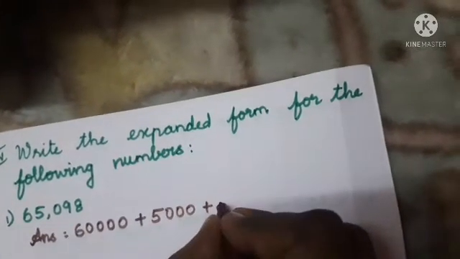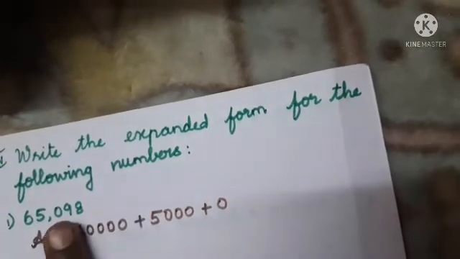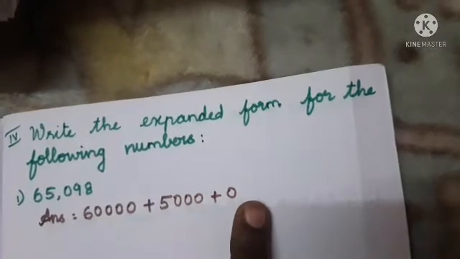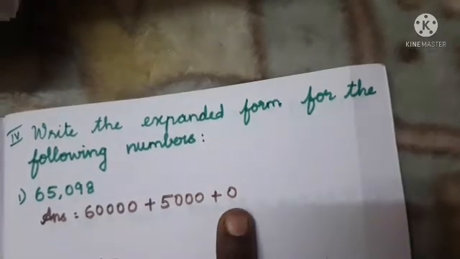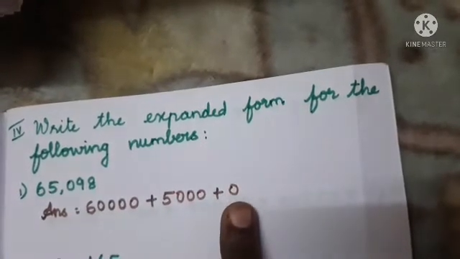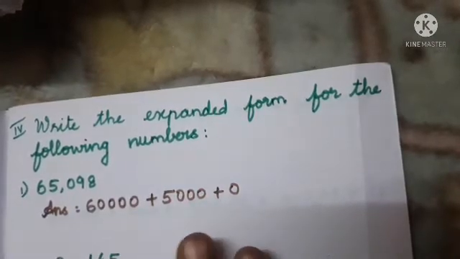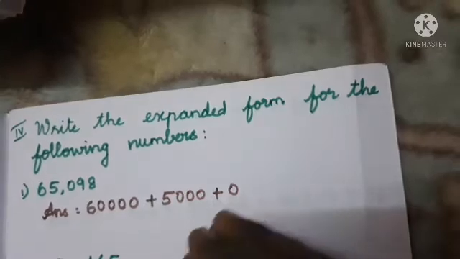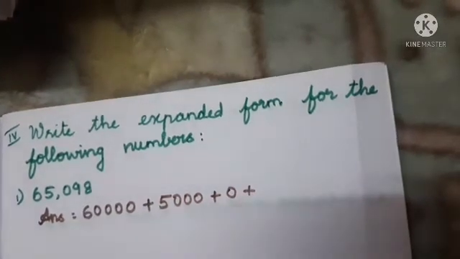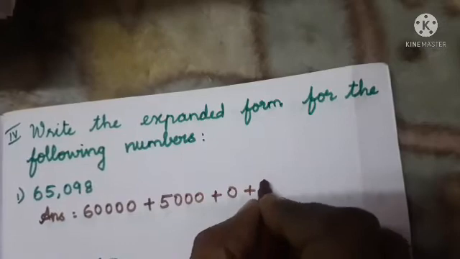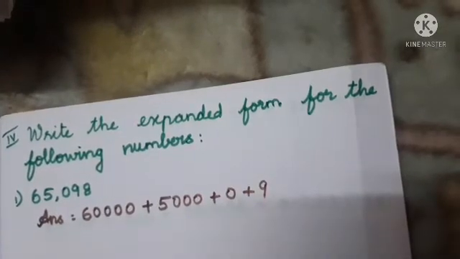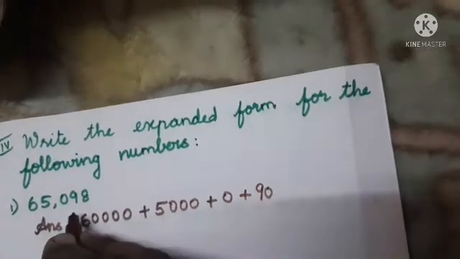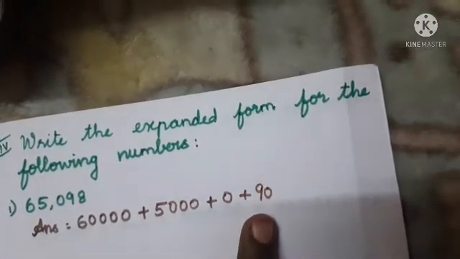0. Next digit is 0. Then after the 0, how many digits are there? Yes, 2 digits. We can write 2 more 0s, but we know that whether you write one 0, two 0s, or ten 0s, it will be 0 only. The value won't change. So we can write 0. Then plus. The next digit is what? 9. So after 9, how many digits are there? Yes, only 1 digit. So we can write 1 zero. That is 9 tens, so we can write 90.